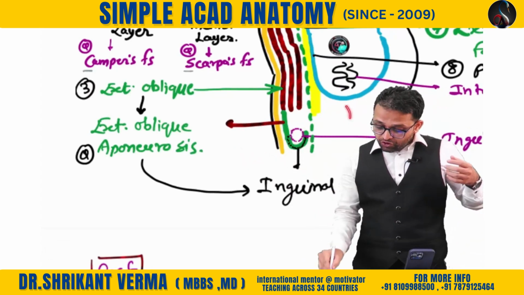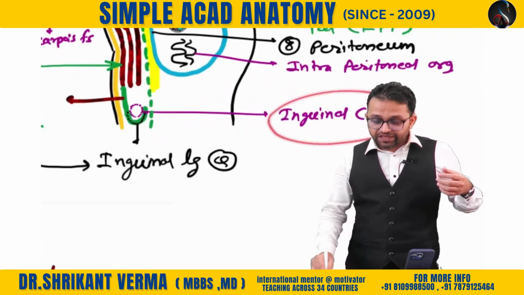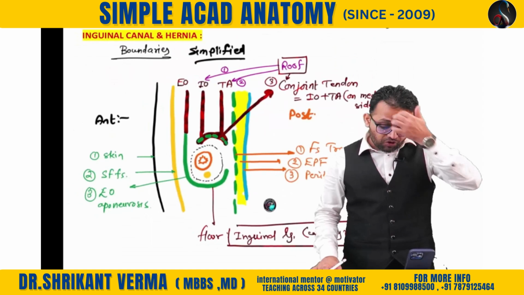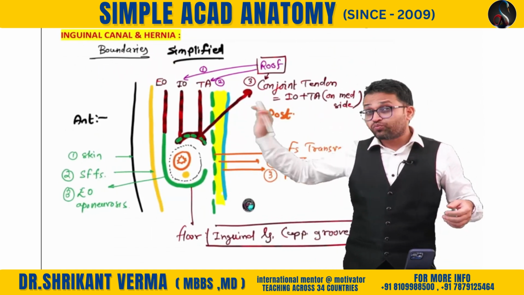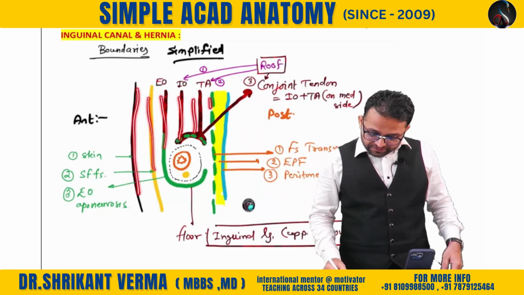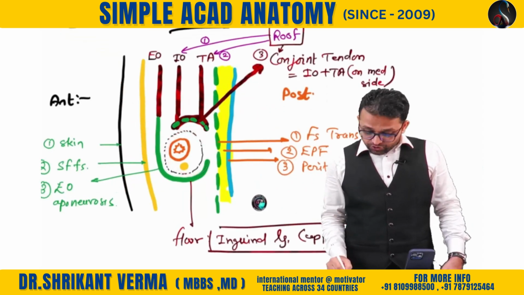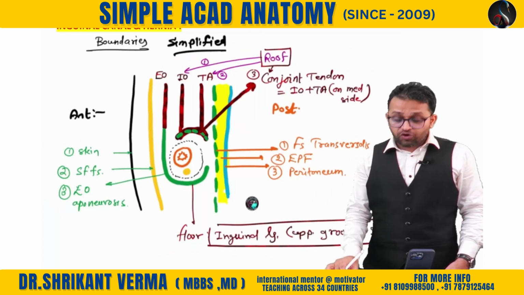So now we are going to draw this diagram only. There is one cavity above it, that is the inguinal canal. So just try to understand the boundaries of the inguinal canal. Very important, one question for sure. So there are these 1 2 3 4 5 6 7 8 layers. Can you see this is our inguinal canal, a groove just above the inguinal ligament? So what are the boundaries?